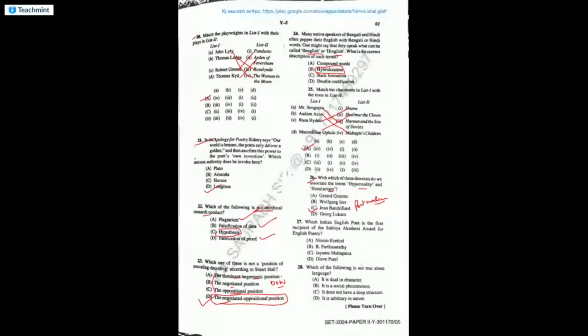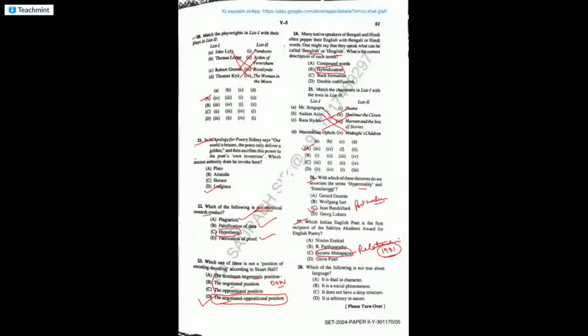Okay, which Indian English poet is the first recipient of the Sahitya Akademi Award for English poetry? So the answer is Jayanta Mahapatra. I think he got it for Relationship. Okay, and that was in 1981, if I am not wrong. You can just check it also in case.